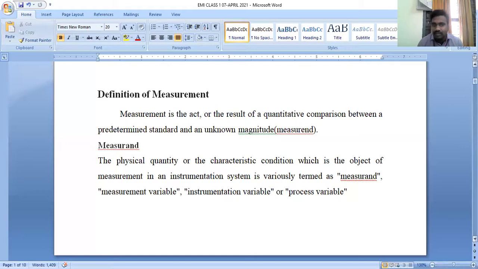We are comparing a predefined value with an unknown value. That unknown value is the measurand which we have to find. So don't get confused between measurement and measurand. Measurand is an unknown magnitude value, whereas measurement is nothing but a comparison of a known magnitude with an unknown magnitude. Right? Anyone?